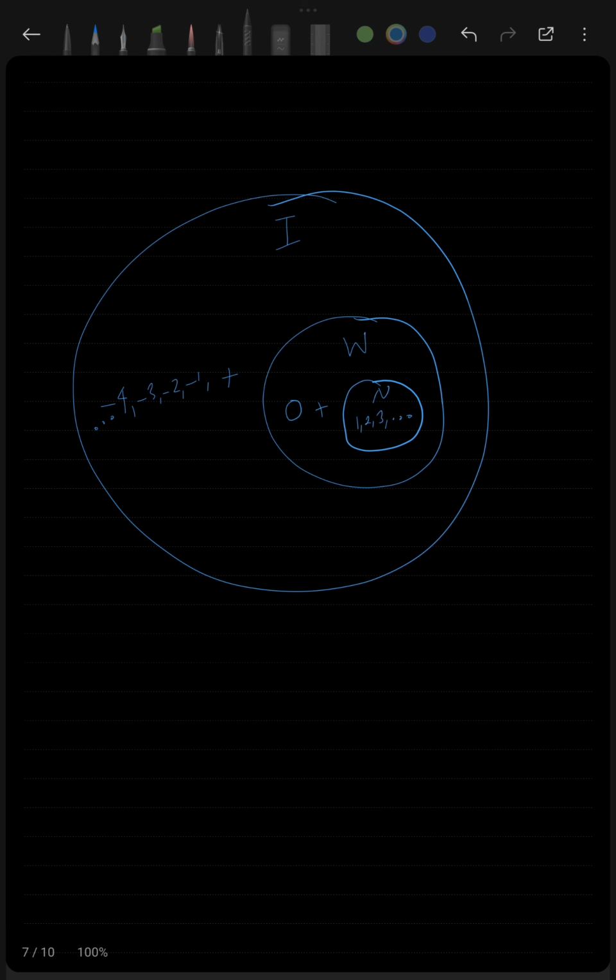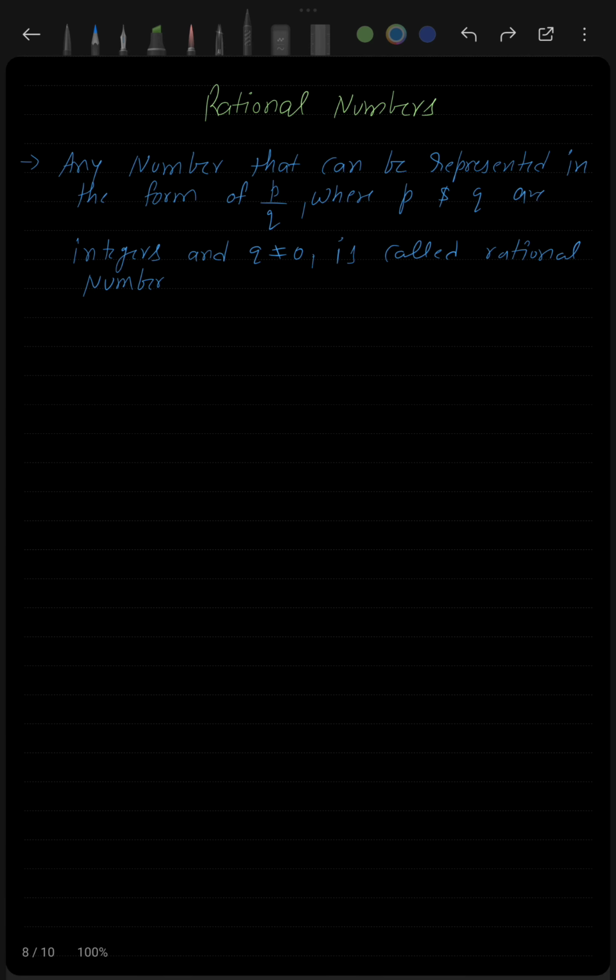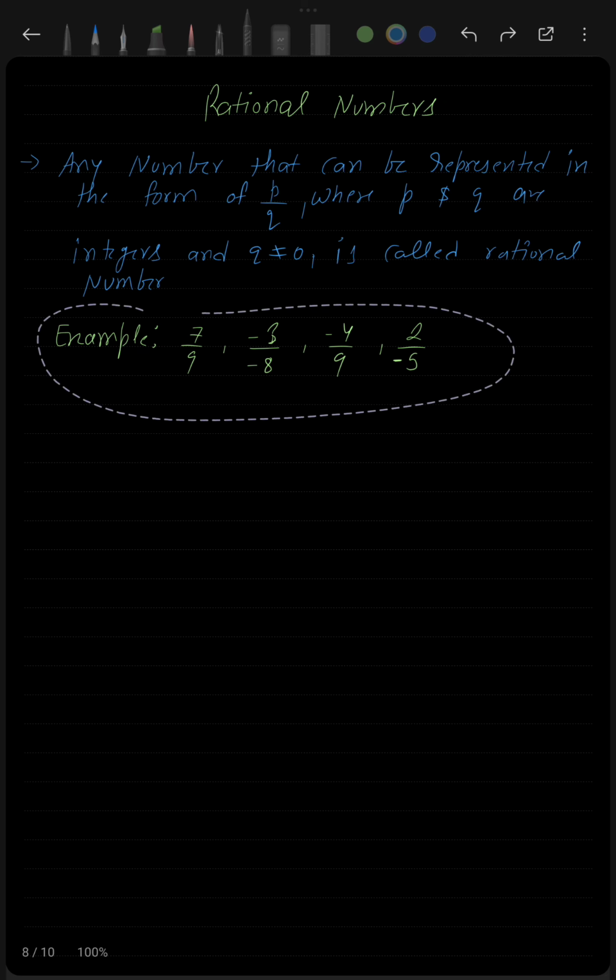Now let's learn about another type of number, which is known as rational number. So what are rational numbers? Any number that can be represented in the form of p by q, where p and q are integers and q is not equal to 0, is called a rational number. So if you can represent a number in the form of p by q, where p and q are integers and q is not equal to 0, then you can say that number is a rational number.